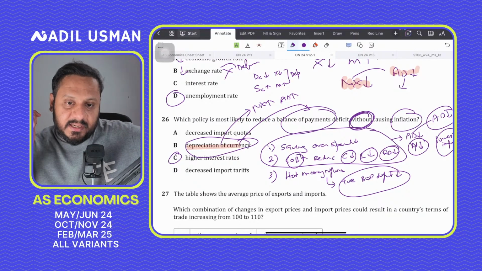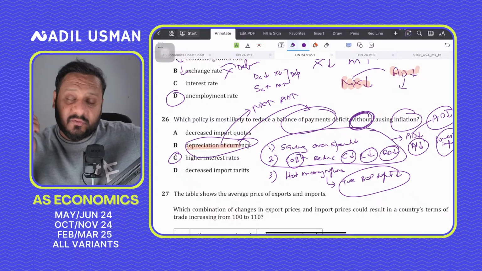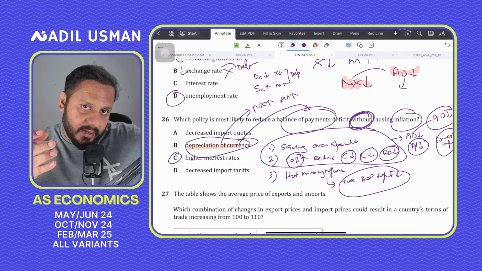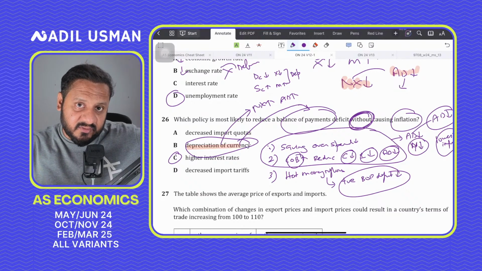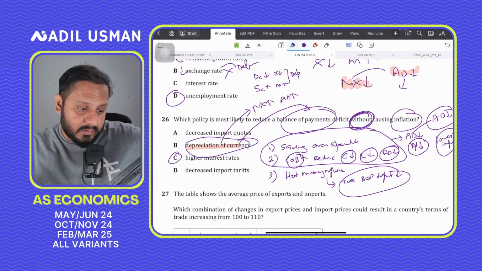And on the other hand, inflation would also reduce, because higher interest rates would reduce C, it would reduce I, it would encourage saving. So saving is a leakage. The more the leakage, the lower the AD. The more the spending, the higher the AD. So demand-pull inflation should go down in that case, right?